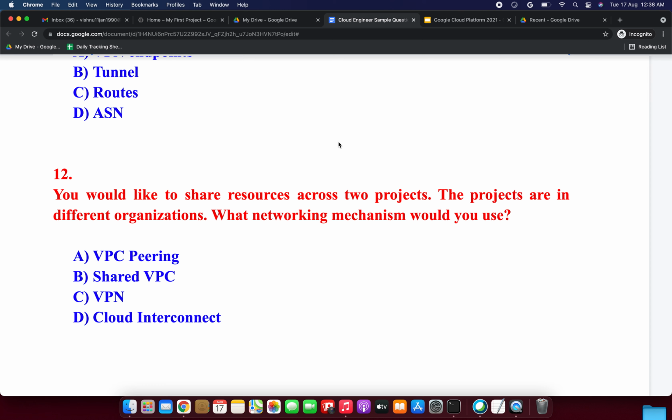Both VPC peering and shared VPC are used to make resources in a VPC available to resources in another VPC. But shared VPC only works with VPCs in the same organization. Cloud Interconnect and VPN are used to link an on-premises network to GCP. So the correct answer is option A, VPC peering.